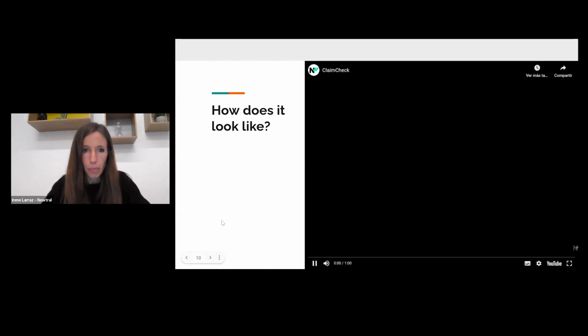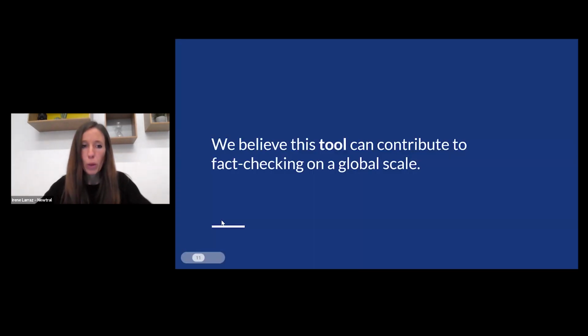So, by doing so, we believe that this tool can contribute to fact-checking on a global scale. But achieving that wasn't easy, and my colleague Gareth is going to explain how we did it.